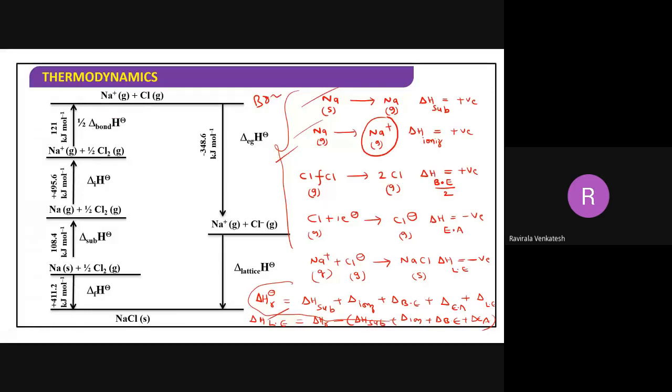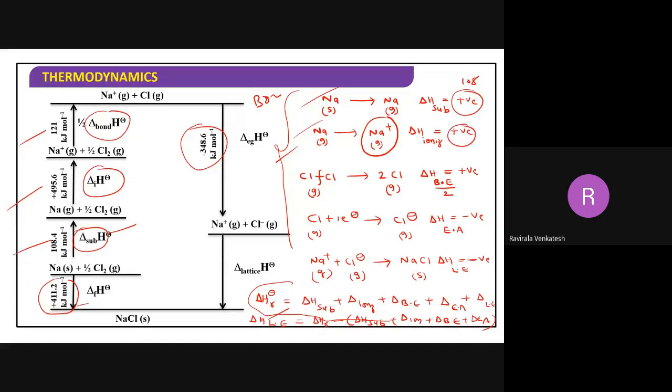See, everything you have taken here, whatever the values you got. Enthalpy of sublimation, how much did you get? 108. Enthalpy of ionization? 495. Bond enthalpy? 421. Electron gain enthalpy? 346. You can substitute here. Sublimation value is 108.